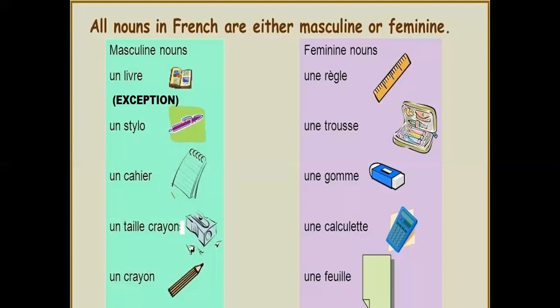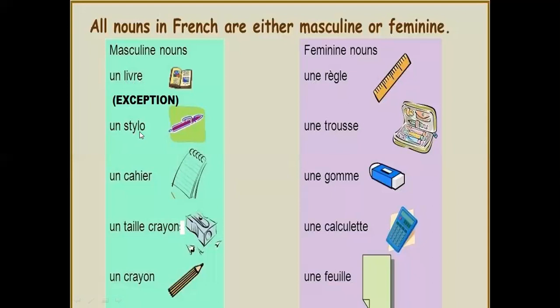Now, we have some exception French words, which I'll be teaching you further. Exception words means the words that end with E, but they are not feminine, they are masculine. So you have to keep it in your mind always that these are the words which are called exceptions in French. They end with E, but they are still masculine, they are not feminine. So un livre, you have to keep it in your mind that it is always masculine though it ends with E.